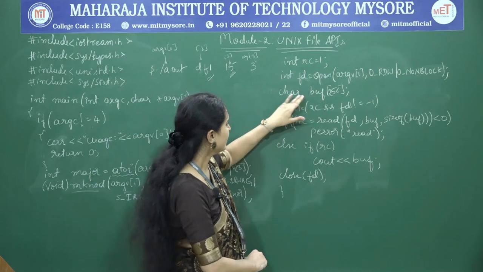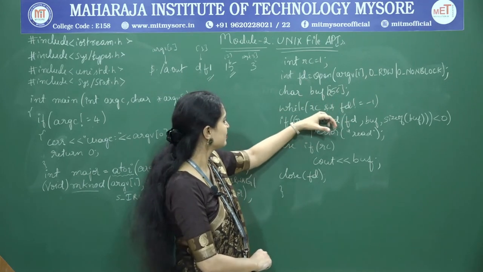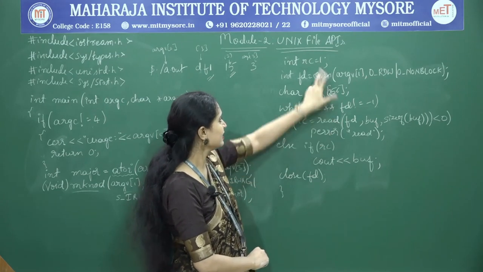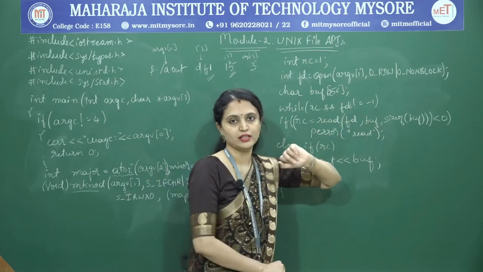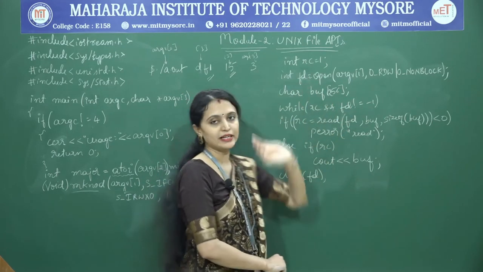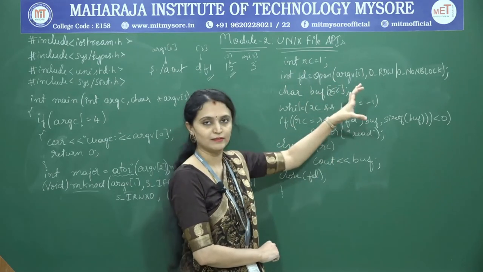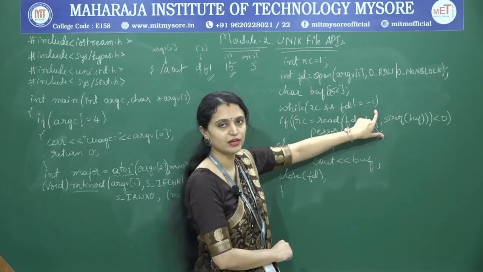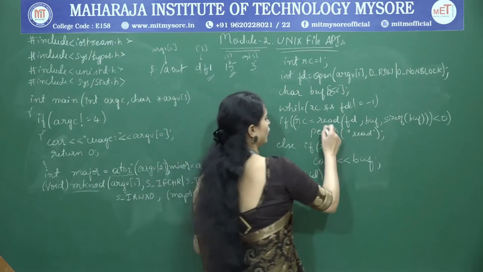So next step, I am creating a buffer of 256 bytes and next I am just checking the condition if rc is 1 and file descriptor is not equal to -1. So file descriptor will be -1 if there is any error when opening the file. So I am just checking here, if fd is not equal to -1, in that case I am calling this